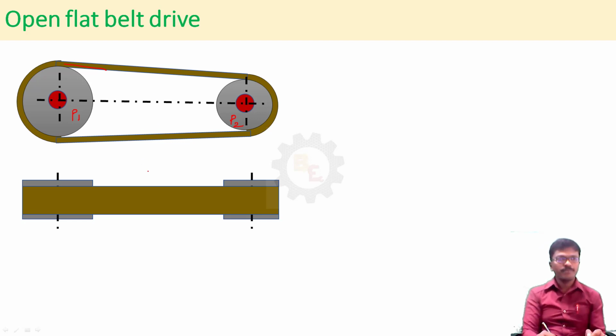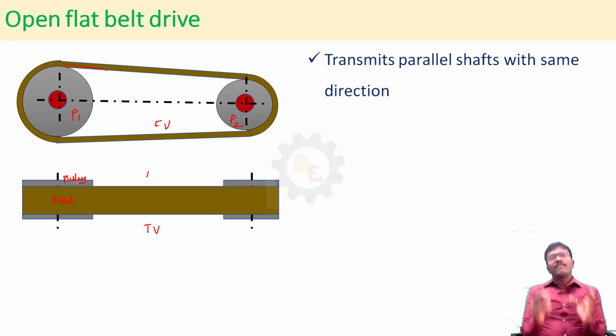This one is top view, front view, top view. You see here, this one is belt, pulley, with this larger than the belt here. Where can this flat belt be used?